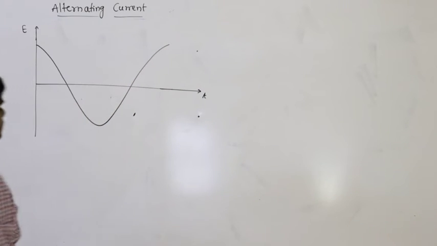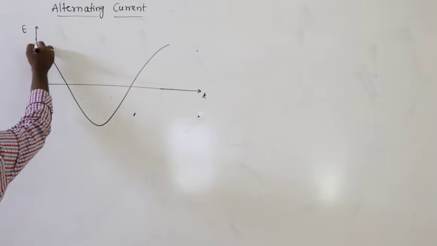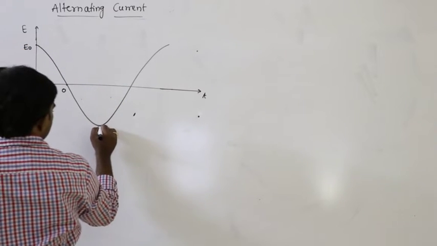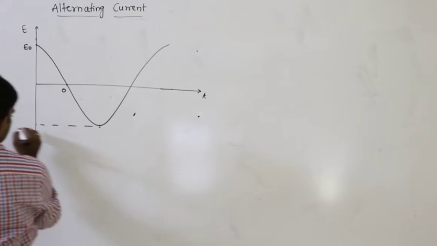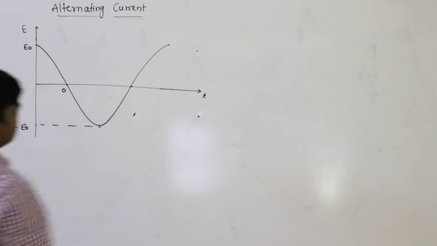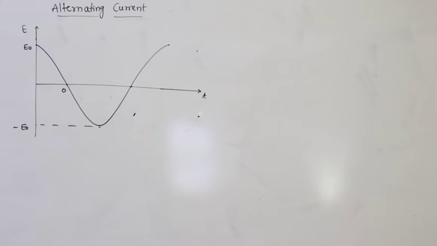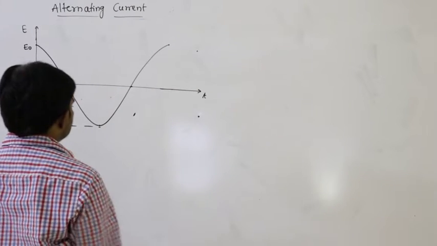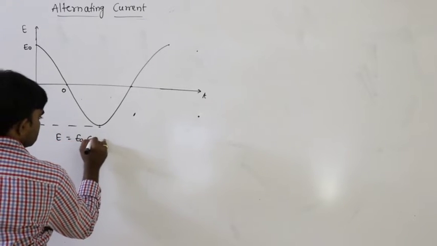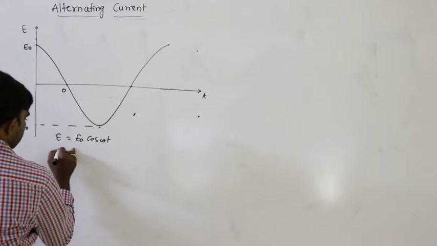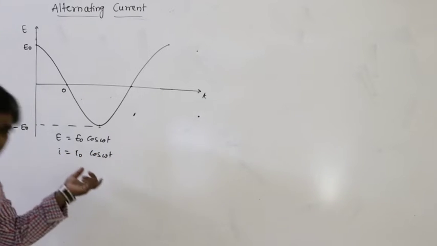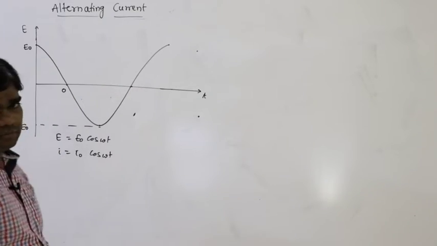At the start of the time it reaches maximum, next 0, next negative maximum, minus E naught, next 0 and next reaches maximum again. So it continuously varies with time. This is the cos function where E equals E naught cos omega t or I equals I naught cos omega t. If the values are mentioned like this, then this is the shape of the graph.